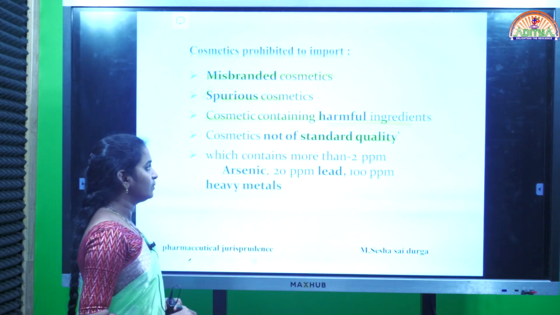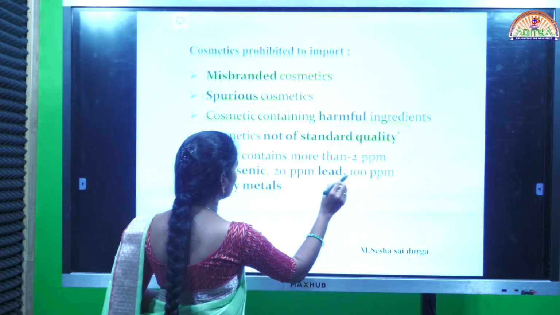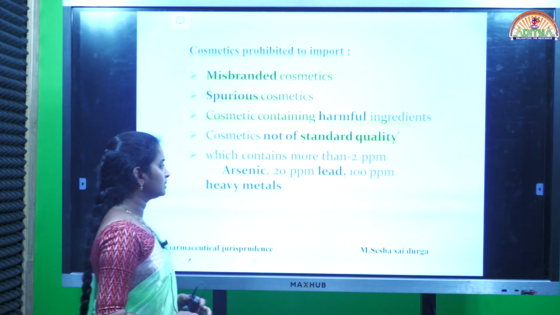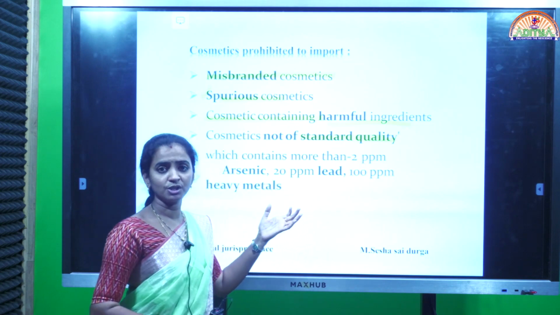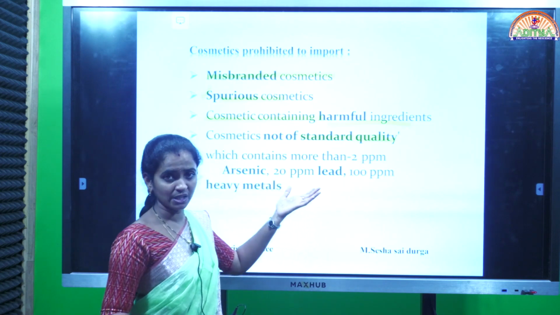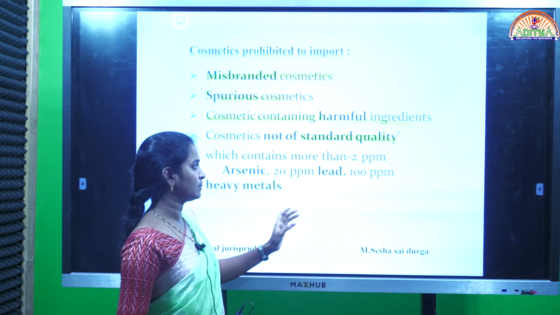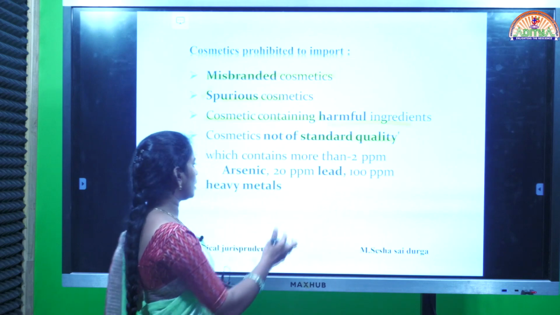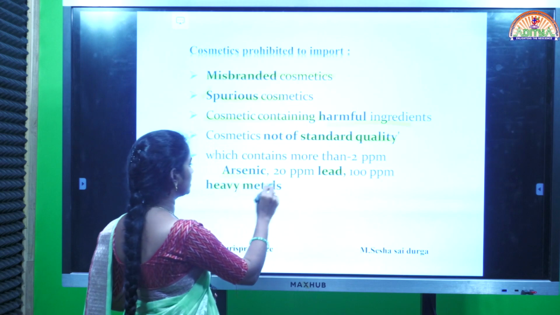And the next one, cosmetics which contain more than 2 ppm arsenic, 20 ppm lead and 100 ppm of heavy metals. These are some of the chemicals which are normally included in the preparation of cosmetics, like lipsticks, hair gels or nail polishes. In all those cosmetics and creams, arsenic, lead and heavy metals are commonly used chemicals.